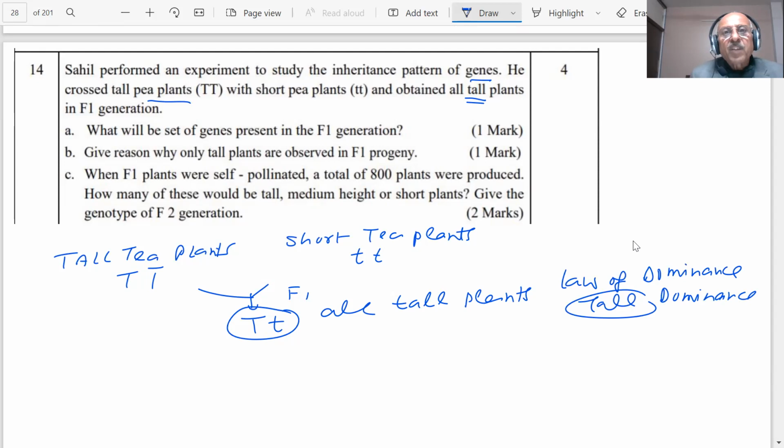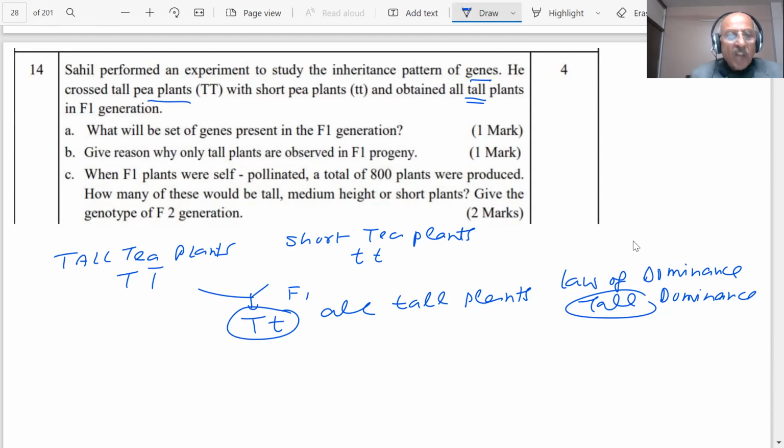What will be the set of genes present in the F1 generation? The F1 generation will be Tt. Give a reason why only tall plants are observed. Because of the law of dominance. Capital T is the dominant, and small t is recessive. So the recessive is not going to be expressed in the presence of the dominant.